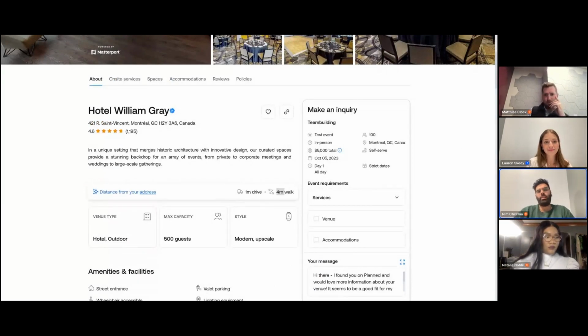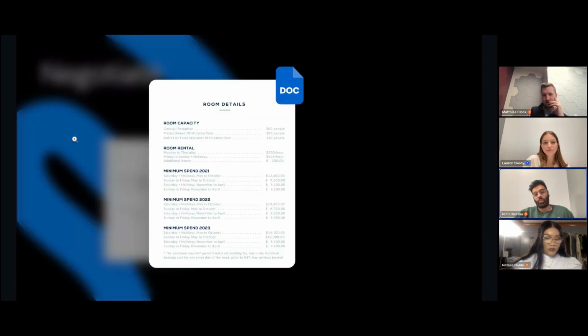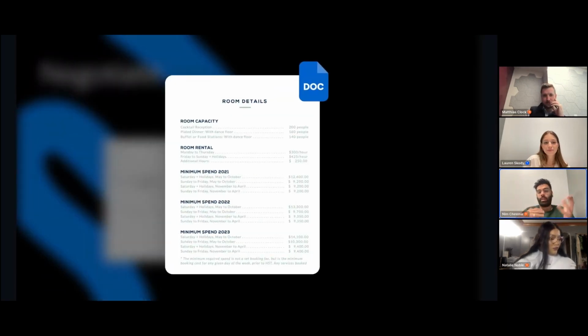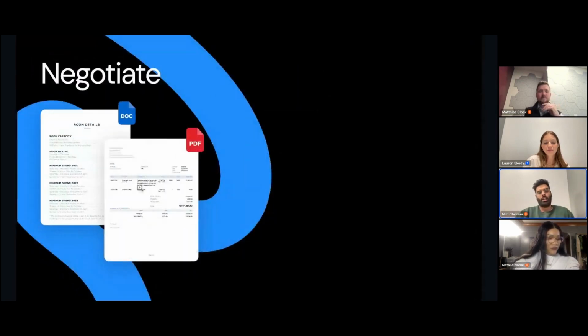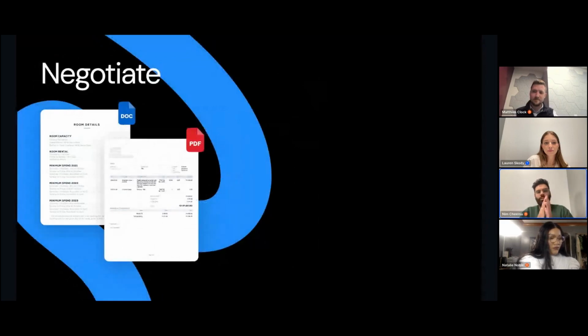So now you enter negotiating. Now, this is interesting, because for people that plan events, there are a lot of documents that get transferred. You get, for example, this document, which is a standardized document of their price. A lot of vendors just have that in the document. And sometimes you get quotes in a different format. These are all just random formats.